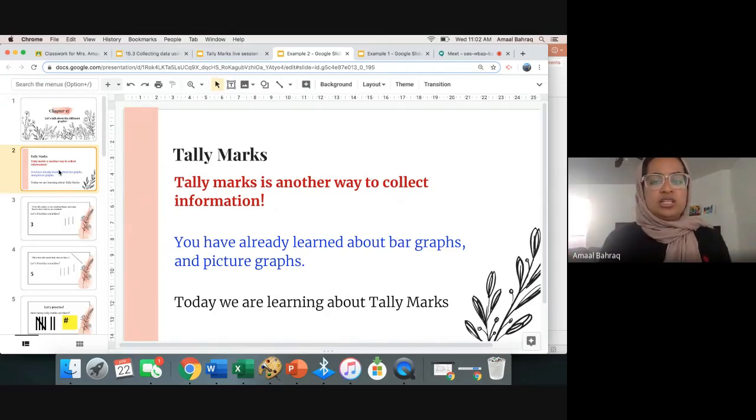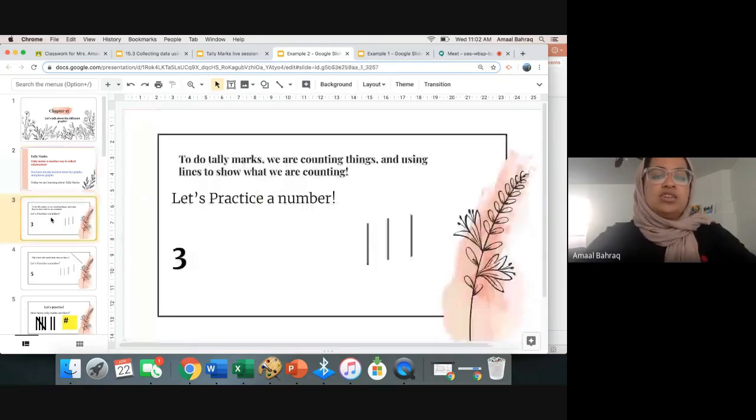So if I wanted to learn about favorite chocolates, well, I could use a bar graph to talk about favorite chocolates. I could use a picture graph, and I could also use a tally mark graph. So you can use different types of graphs to answer the same question, all right? But before we get started, let's talk a little bit about how tally marks work.